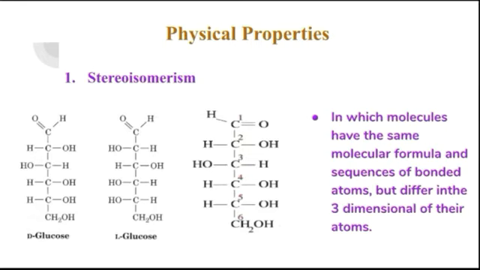It will change from the second to fifth carbon atom. If it is oriented to the right side, that stereoisomer we call D glucose or dextrorotatory glucose. If it is L, means left side, that is called L glucose.